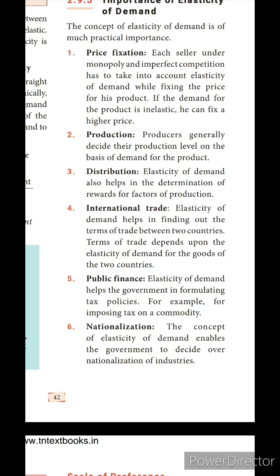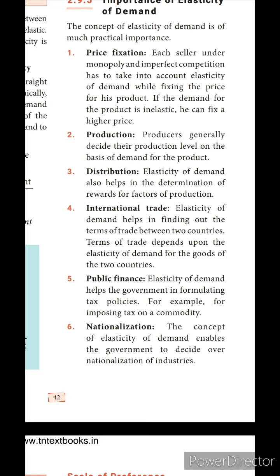If the demand for the product is inelastic, then he can fix a higher price also. But salt is inelastic and yet it is sold only at a low price because it is used by all the common people. So salt is the exception in this one.